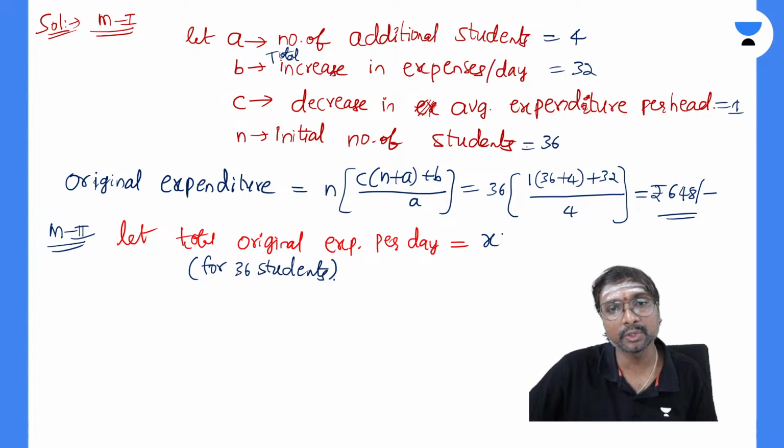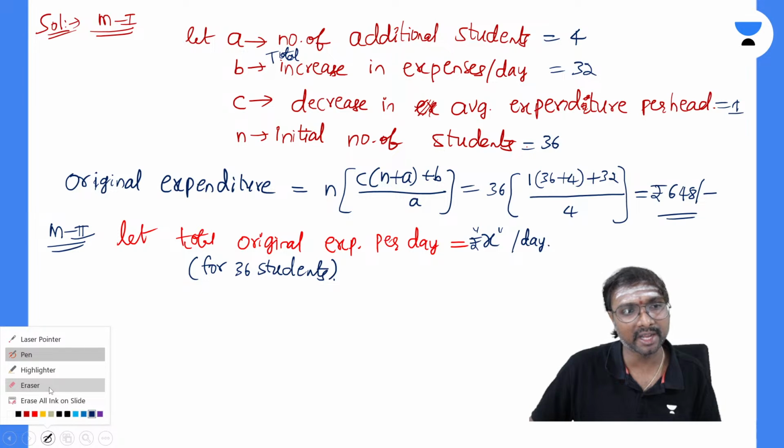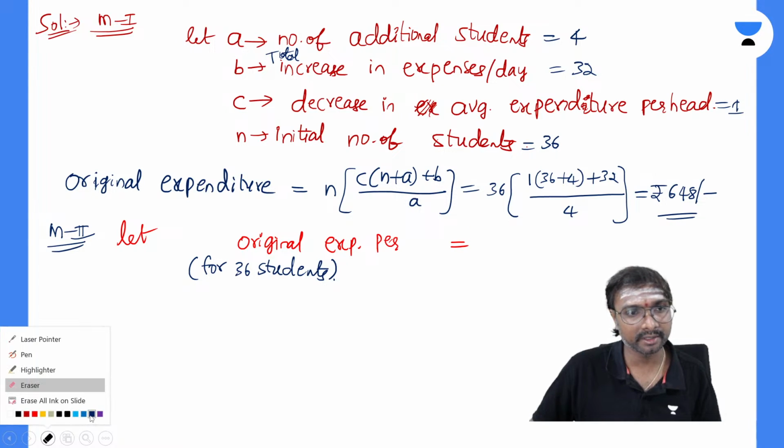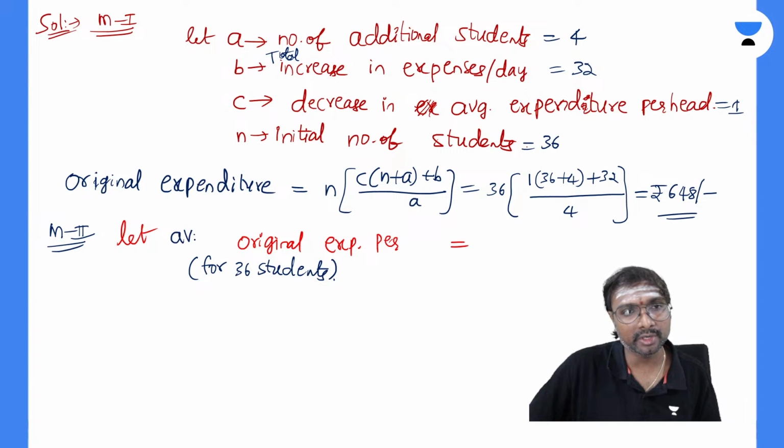What is that? X you can say, right? Rupees X per day. Or you can consider it as, let the initial average, I'll be writing that one sec. So let the average original expenditure per head be X. That is your X per head, na? So X per head you can say.